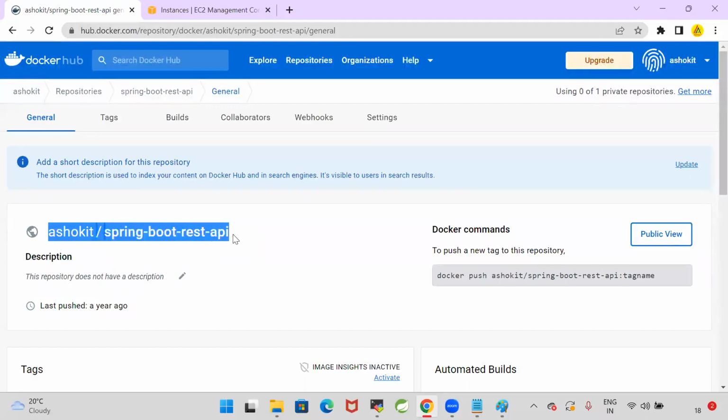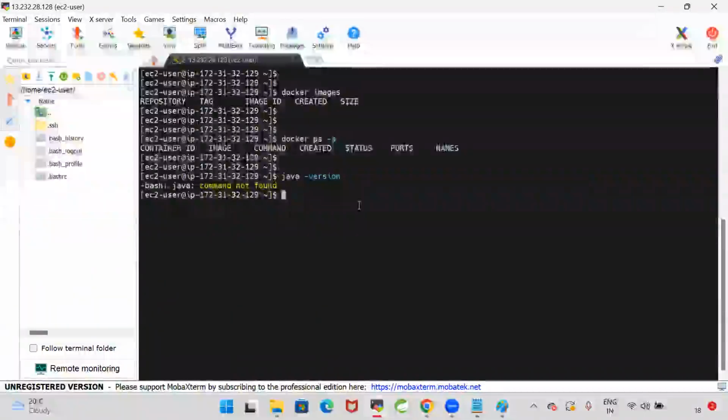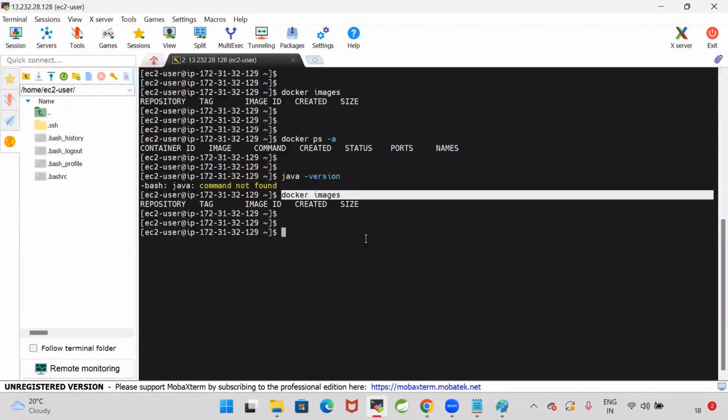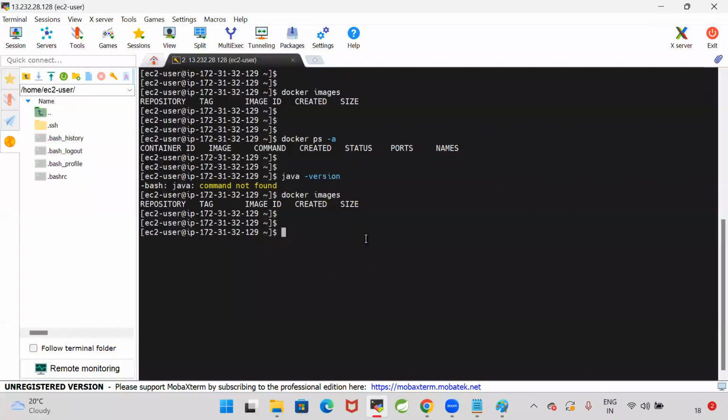Now let us see Docker images. Do I have any images in my system currently? Not available. Now let me go for Docker pull Ashok IT/spring-boot-rest-api.